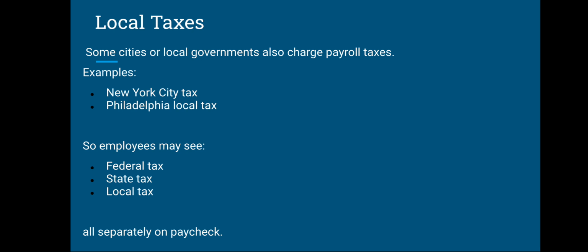For example, New York City tax. If you are in New York, then you have to pay federal withholding tax, Social Security, Medicare, FUTA, SUTA, and then state withholding tax, plus you have to pay local taxes as well, the New York City tax. In the same way, Philadelphia local tax. So employees may see federal taxes, state taxes and local taxes in their paycheck, all separately.